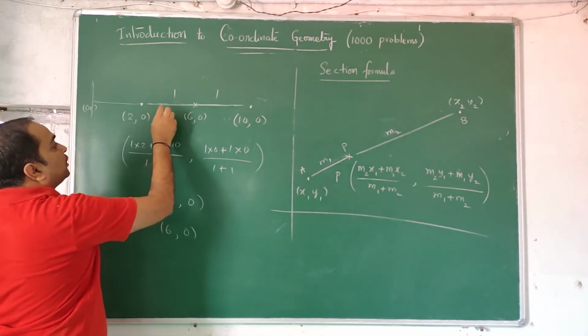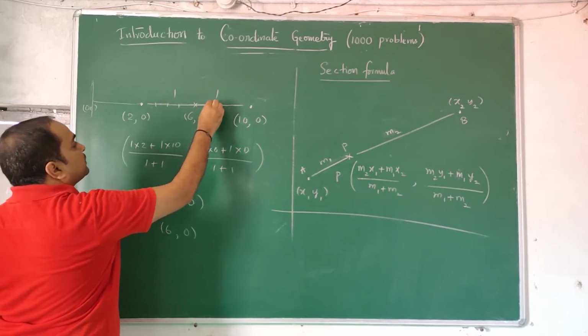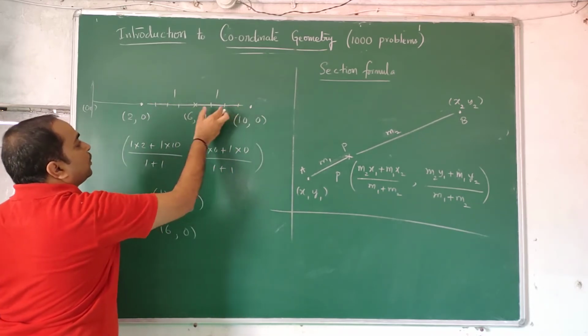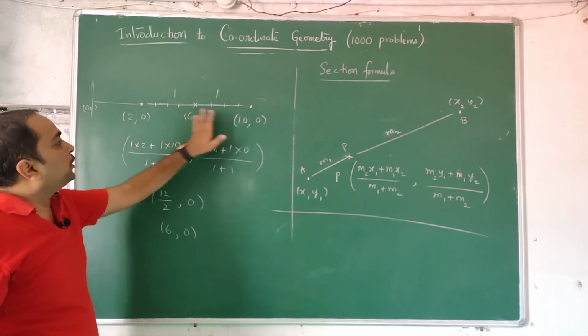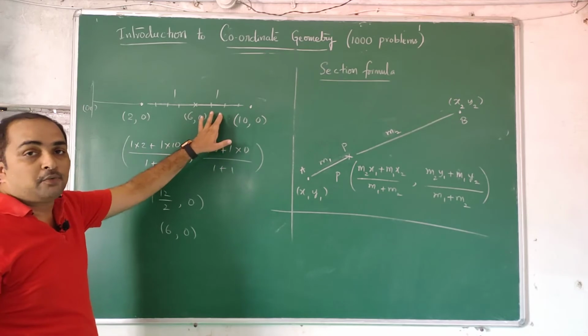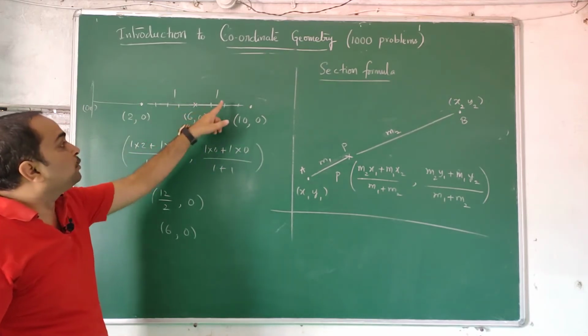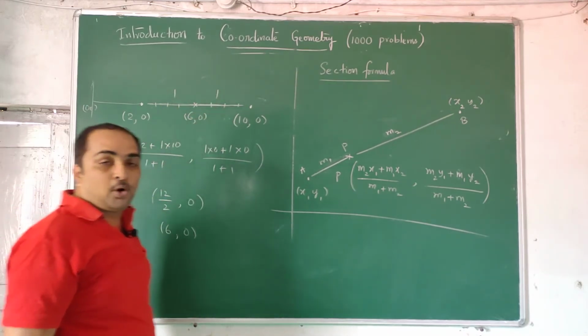2, 3, 4, 5, 6, 7, 8, 9, 10. So 1, 2, 3, 4, and 1, 2, 3, 4 units. So it is divided 4:4. This length is 4 and this length is 4. 4 centimeters and 4 centimeters divided. The ratio is 1:1. This way you can find the midpoint also.